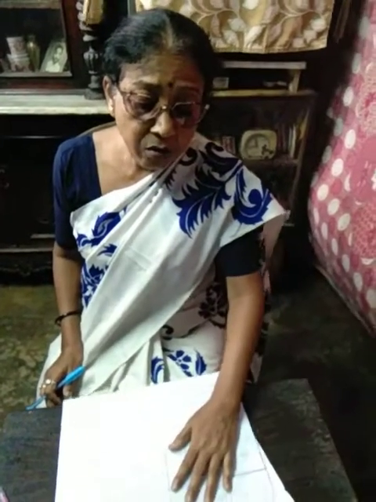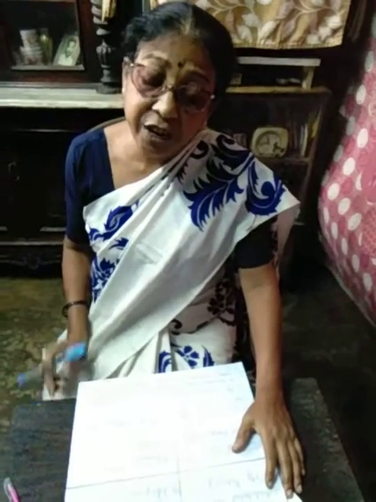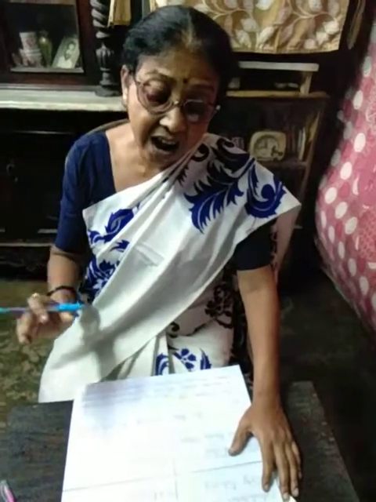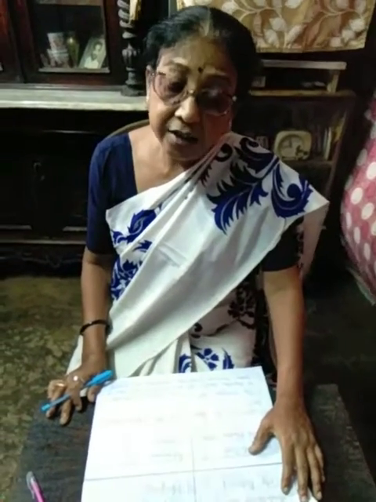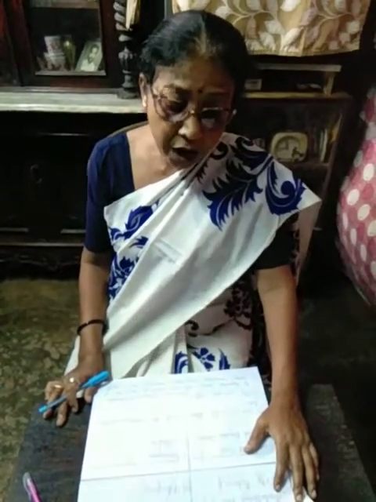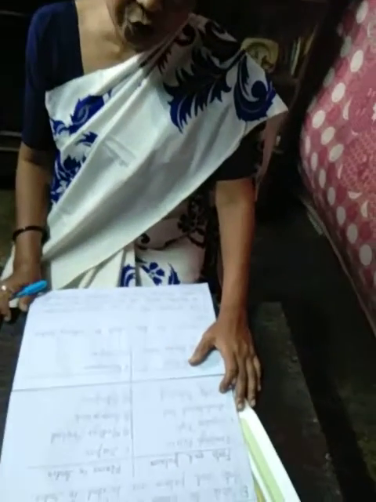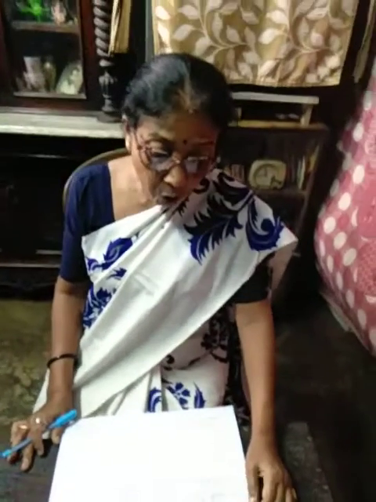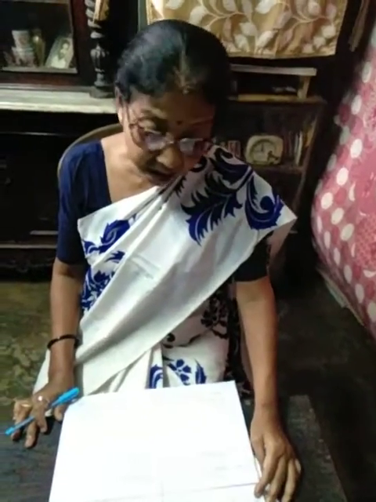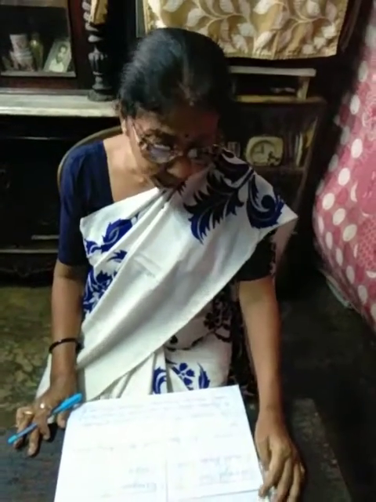Now next I give you some forts and palaces and the places in India. I discussed it on the previous day. Rambagh Palace is situated in Jaipur. Gwalior Fort is situated in Madhya Pradesh. Daulatabad Fort is situated in Aurangabad. City Palace is situated in Udaipur. Aurangal Fort is situated in Telangana. Umed Bhavan Palace is situated in Jodhpur. Next, I discuss some forts.